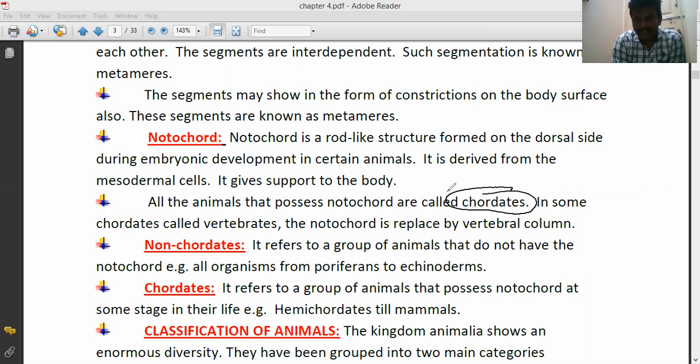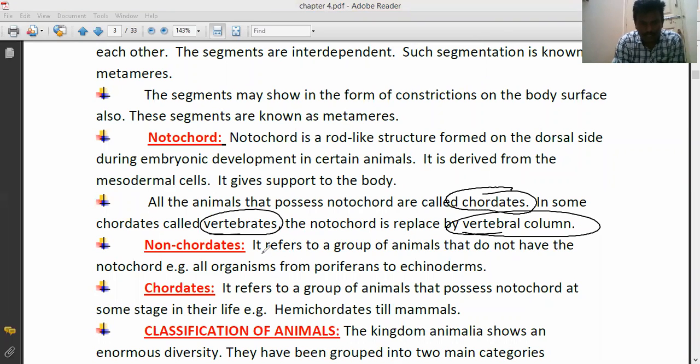Those are called chordates. In some chordates called vertebrates, the notochord is replaced by the vertebral column. In them, the notochord backbone is replaced by the vertebral column. Okay, that is called notochord.